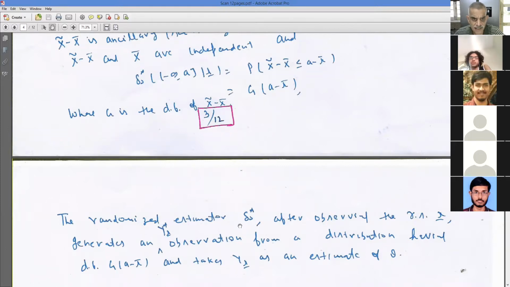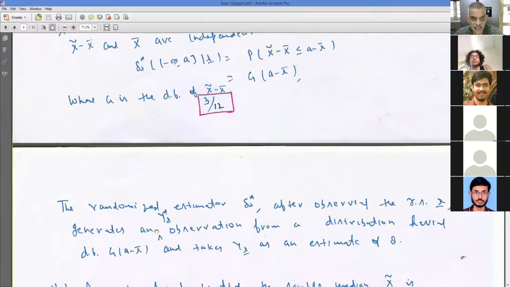So what is your estimator? Randomized estimator. It says after observing the random variable x, generate an observation from a distribution having distribution function g of a minus x bar. Now note that g of a minus x bar depends only on x bar. So using your computer and the x bar value you have already calculated, you can generate one observation from this distribution, and you take that as an estimator, right?